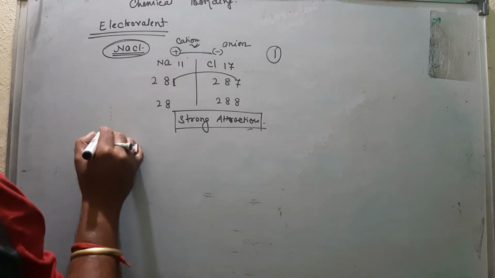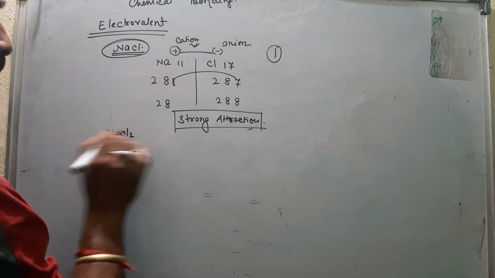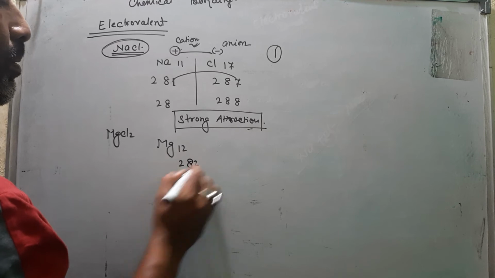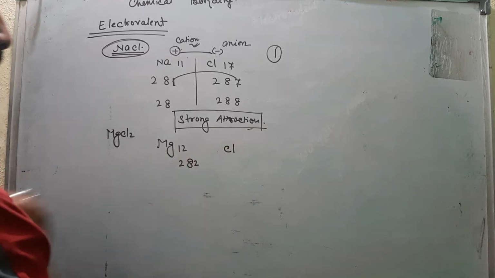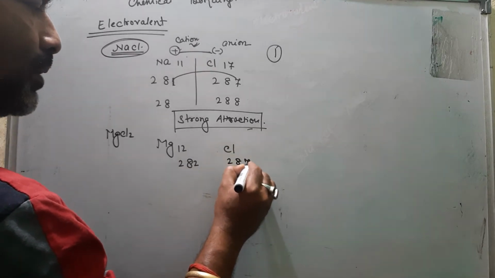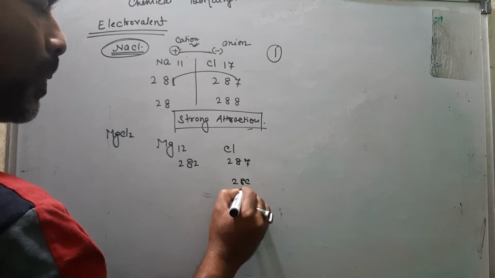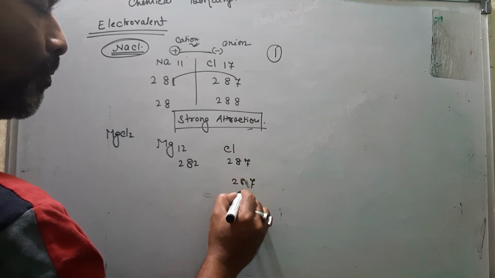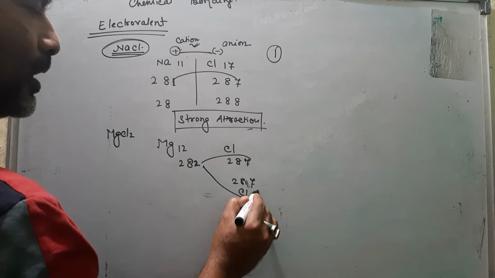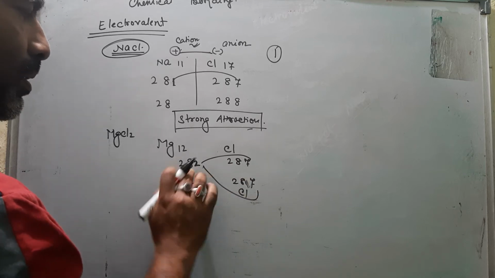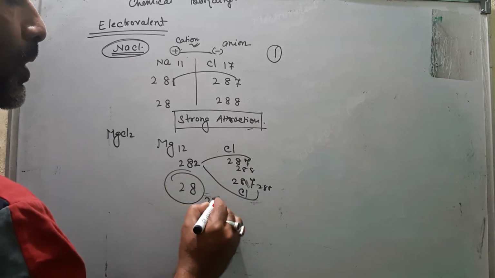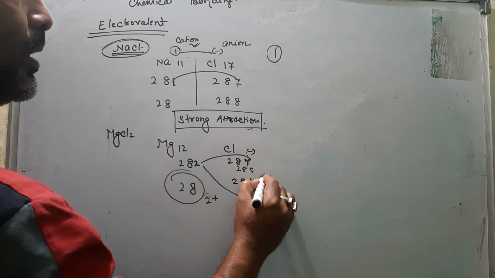If you take one more example, that is MgCl2. Magnesium, atomic number 12, electronic configuration 2, 8, 2. 2 chlorine atoms are there, Cl2. Chlorine is 2, 8, 7, each. So of these 2 electrons, one transfers here and one transfers here. So magnesium becomes 2, 8 and each chlorine becomes 2, 8, 8. That's why magnesium has 2 positive charges and each chlorine has 1 negative charge.